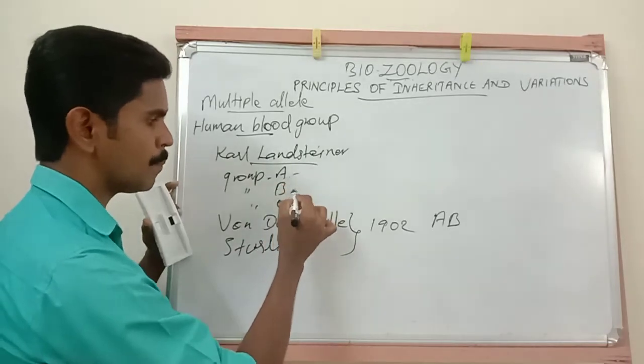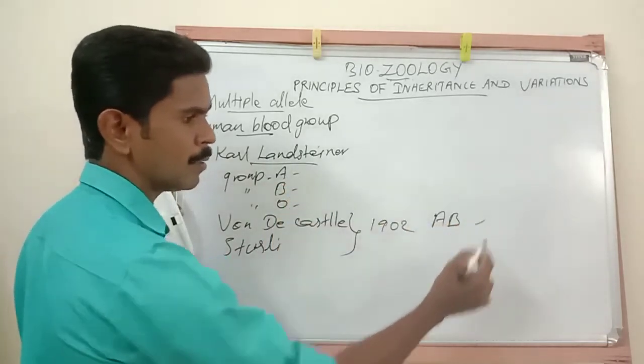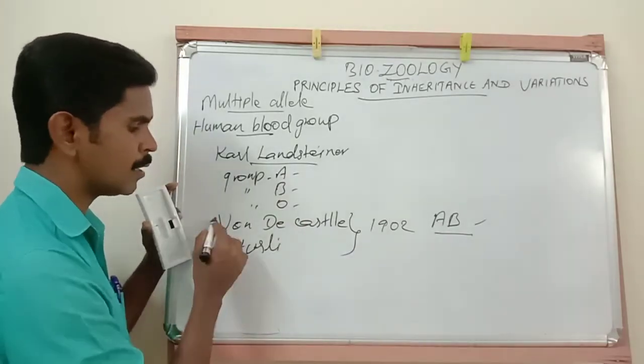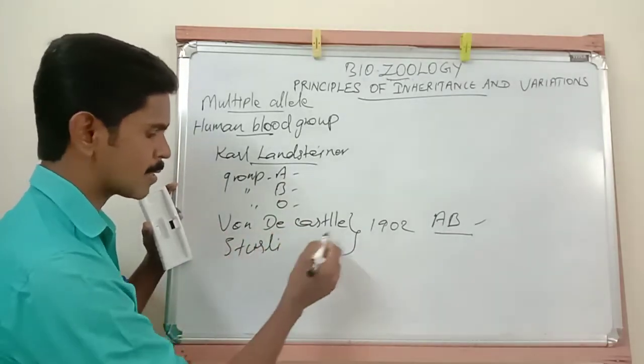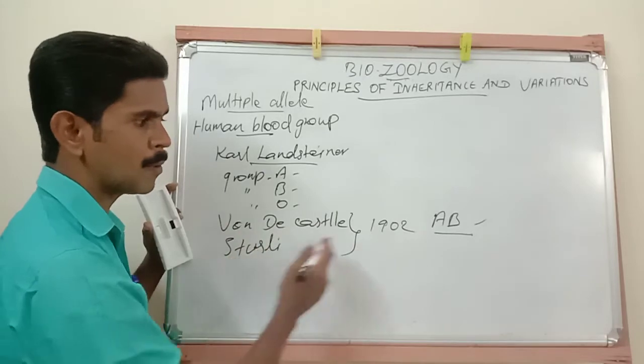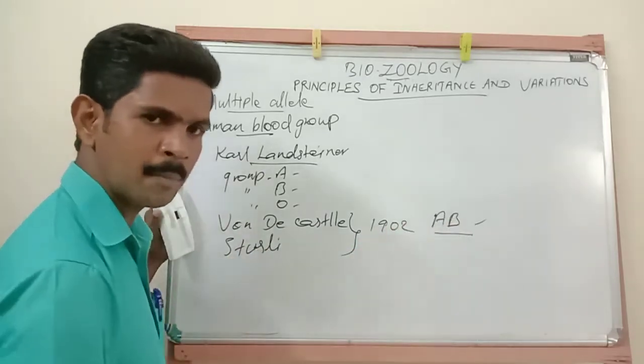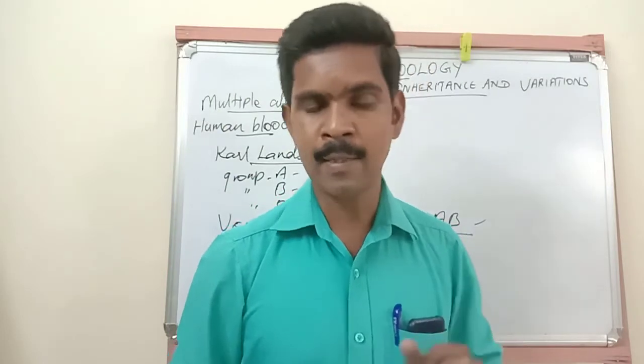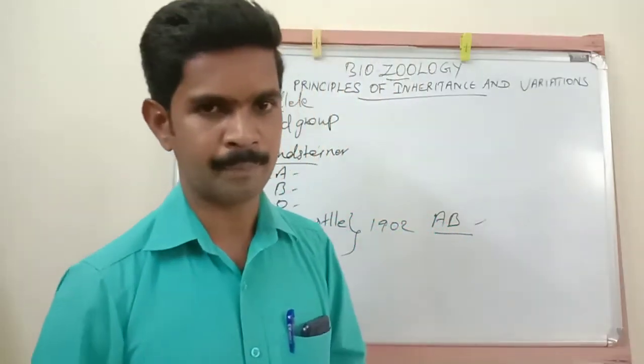Blood group A, B group, O group and AB group. Here, this AB group was discovered only by these two scientists, Von de Castello and Sturley. These two people together discovered this AB blood group. I hope you all understand these important points.